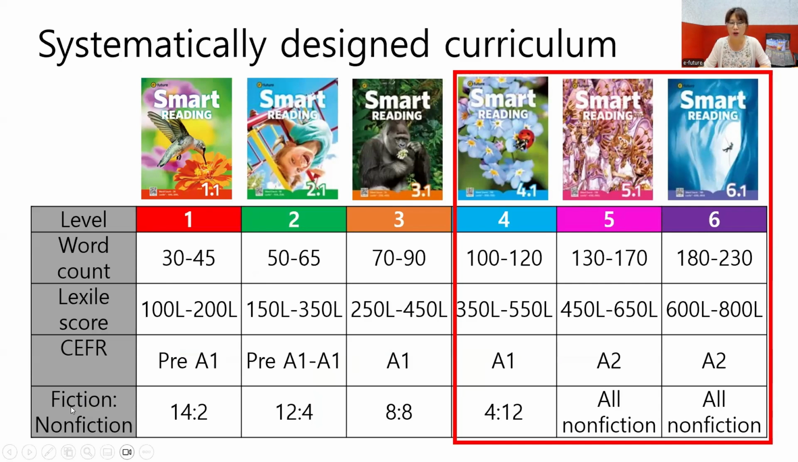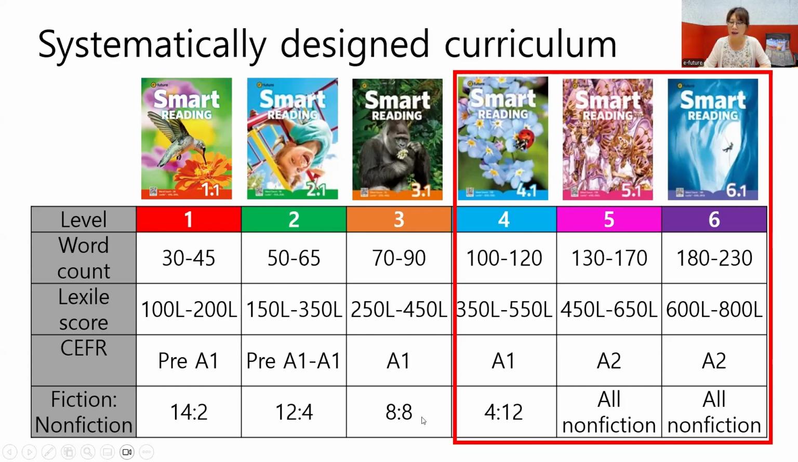And let's look at the fiction and non-fiction ratio. In level 1, we have 14 fiction and 2 non-fiction. But if you look at level 2, 12 fiction and 4 non-fiction. And level 3, 8 fiction and 8 non-fiction. There's a balance in level 3.